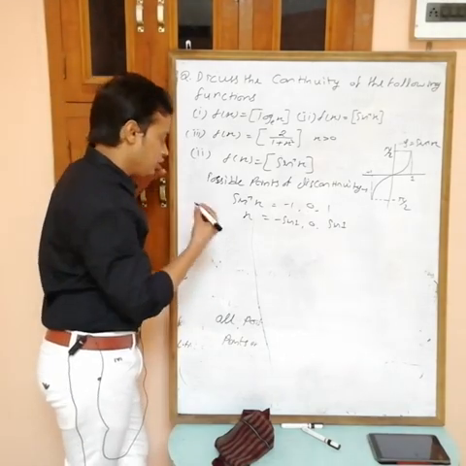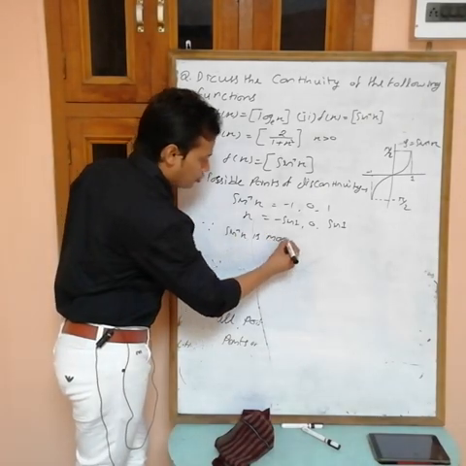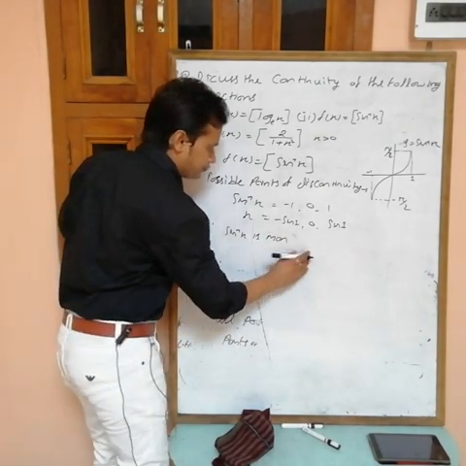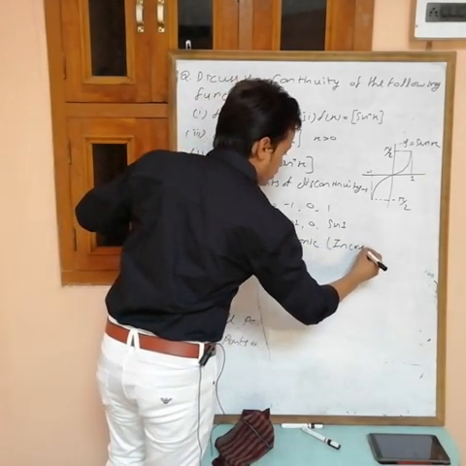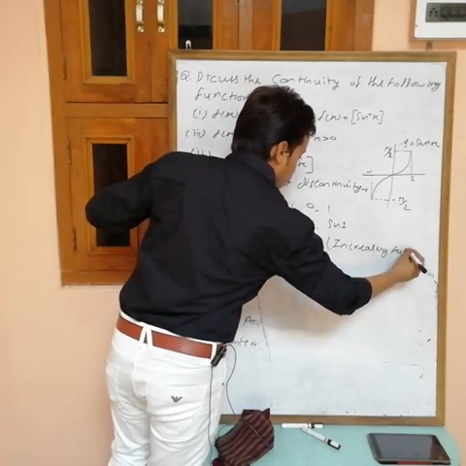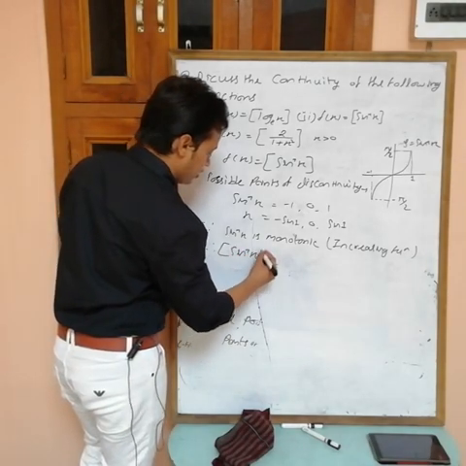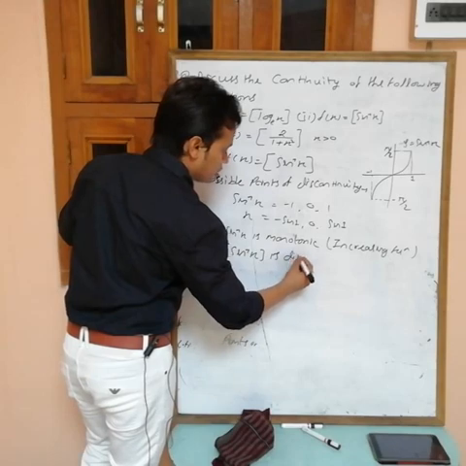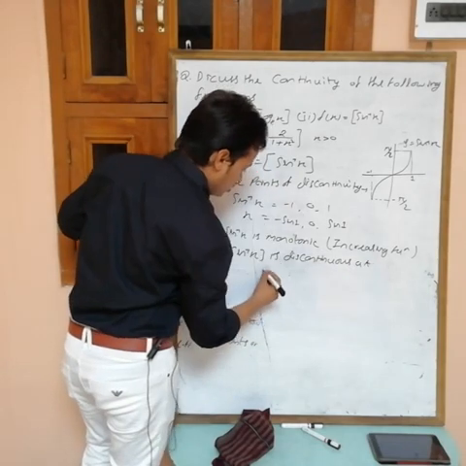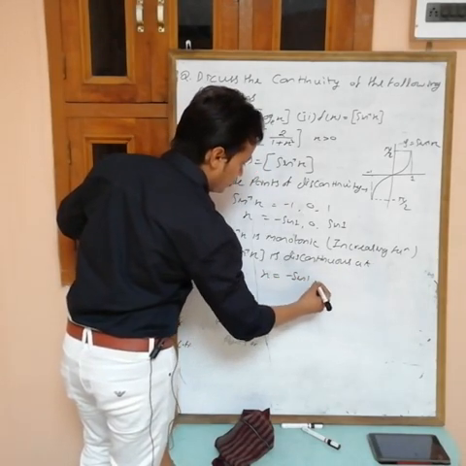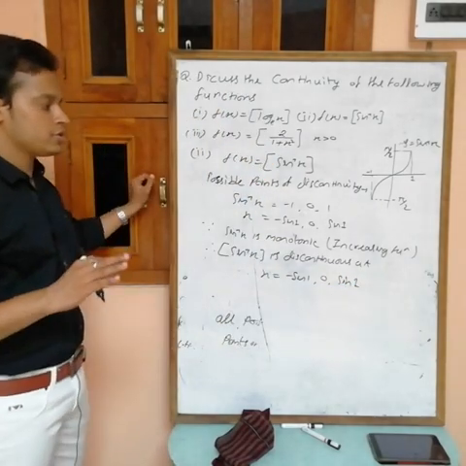Sine inverse x is monotonic increasing. Therefore greatest integer of sine inverse x is discontinuous at x equals minus sine 1, 0 and sine 1. At all possible points of discontinuity this is discontinuous.